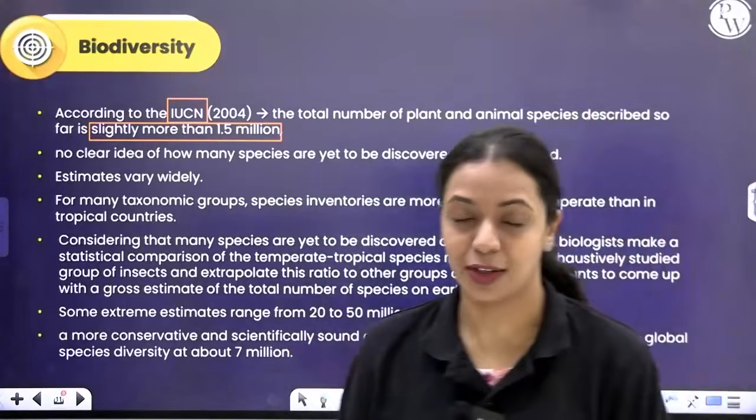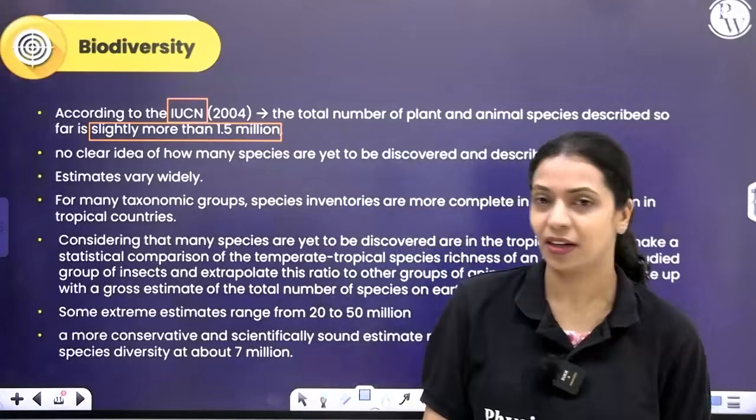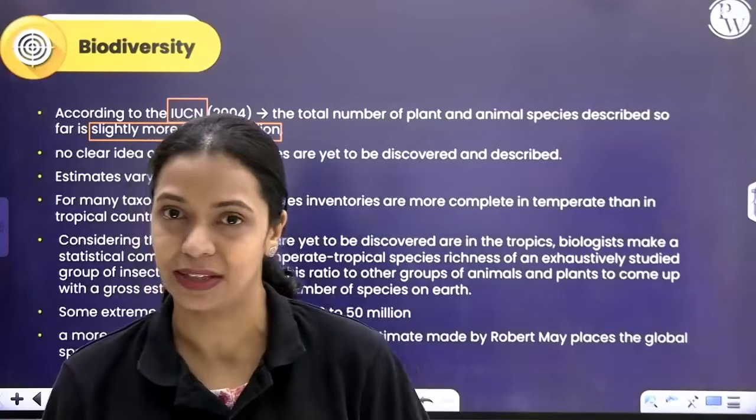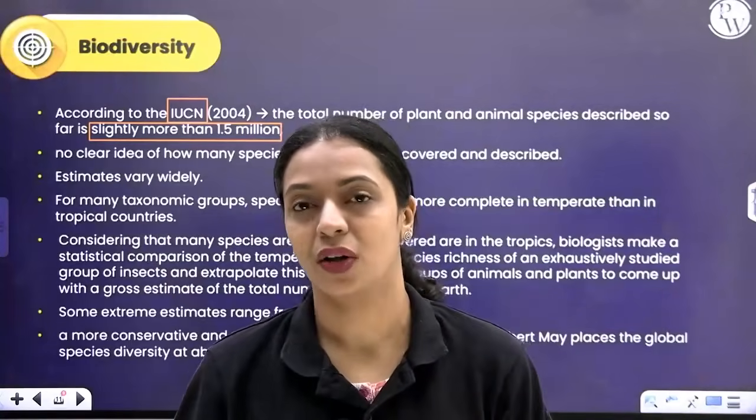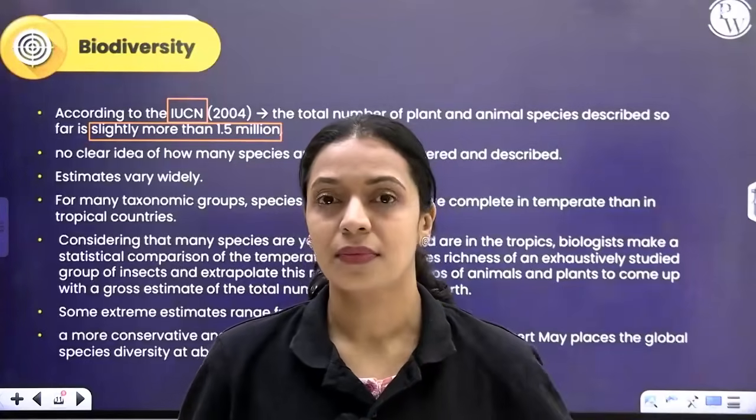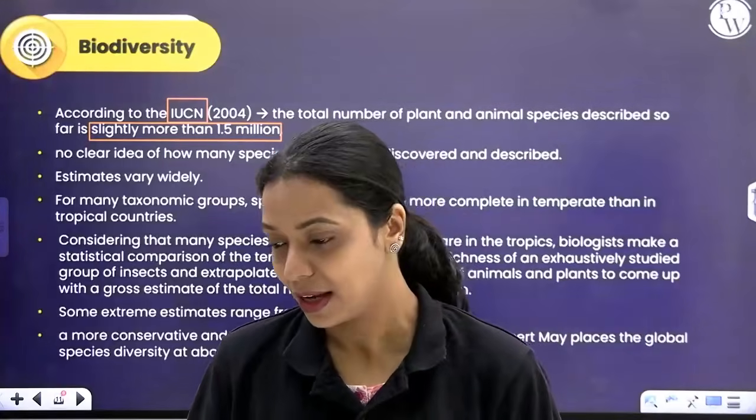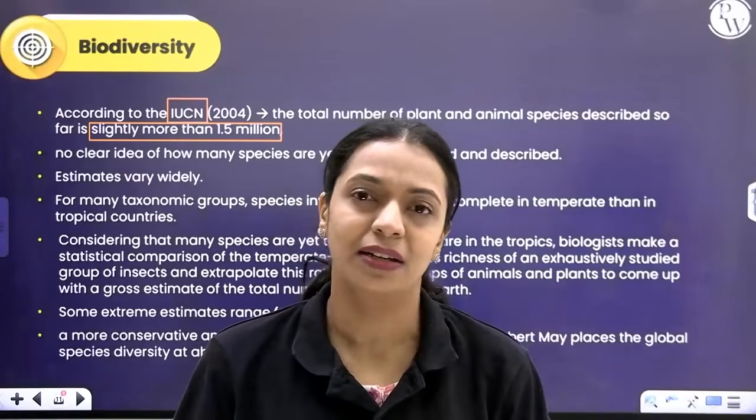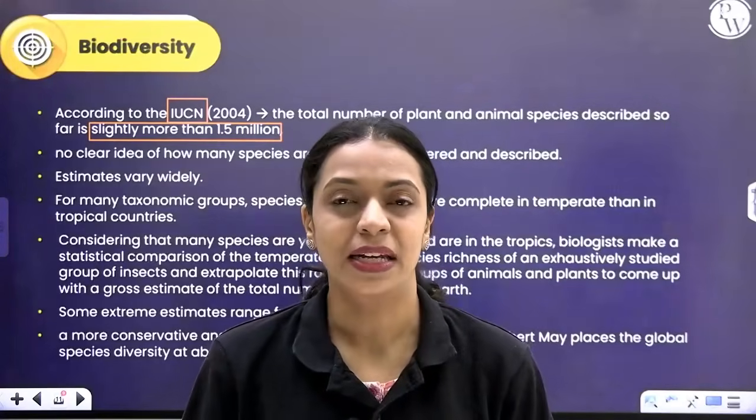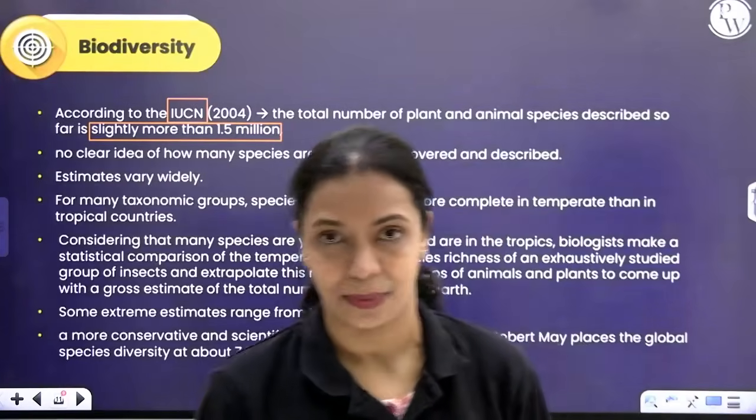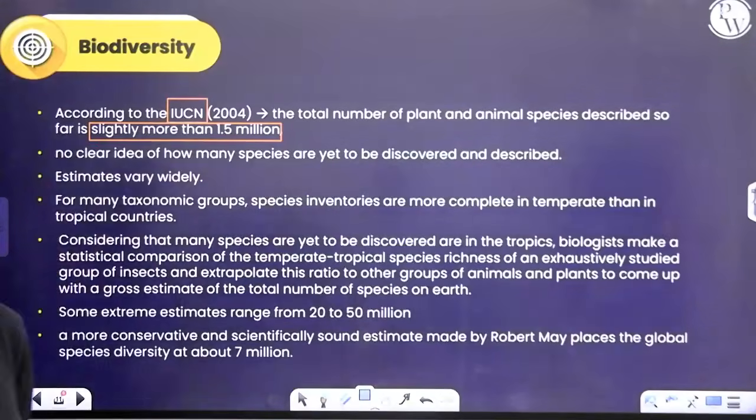How many more are there? Of course, every species that is there on this planet, we've not identified, described, and discovered, right? How many more could be there? There are so many different ecologists giving so many different types of estimates. Some of them say it could be like 30 million, some of them say it could be 50 million, and a lot of estimates have been put out for how many species exist on this planet. Okay, but there is a scientific way of doing it.